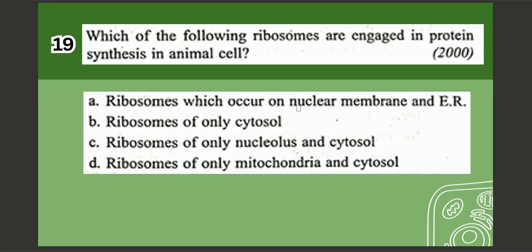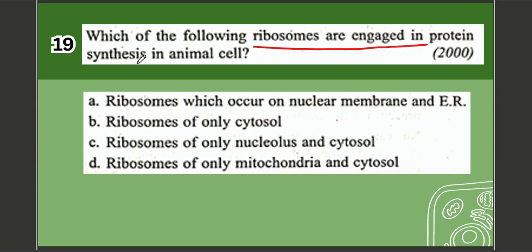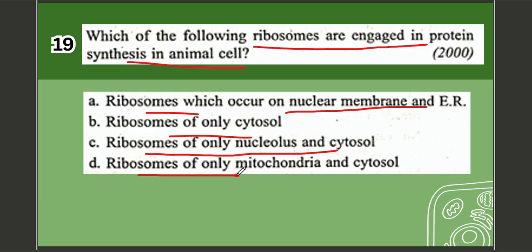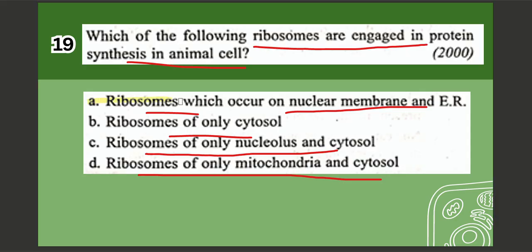Next question. Question number 19. Which of the following ribosomes are engaged in protein synthesis in animal cell? A. Ribosomes which occur on nuclear membrane and ER. B. Ribosomes of only cytosol. C. Ribosomes of only nucleolus and cytosol. D. Ribosomes of only mitochondria and cytosol. The correct option is option number A, which is ribosomes which occur on nuclear membrane and ER.